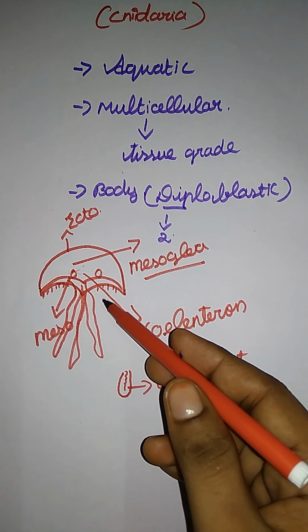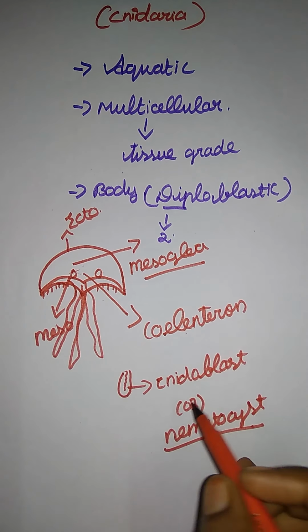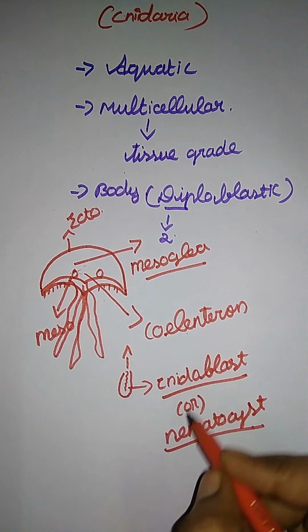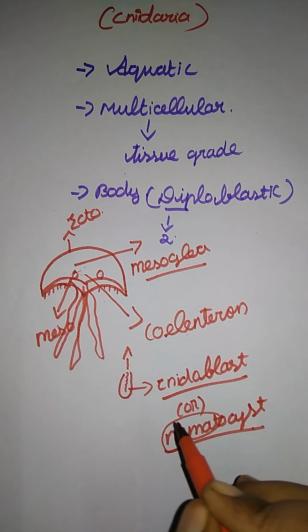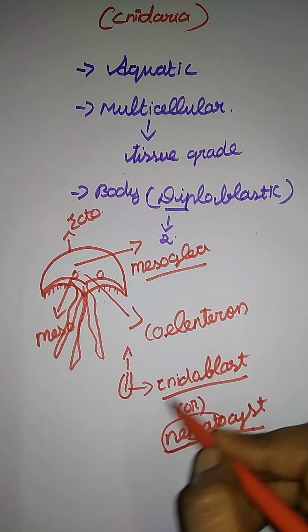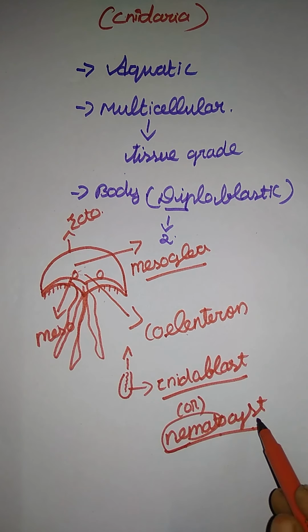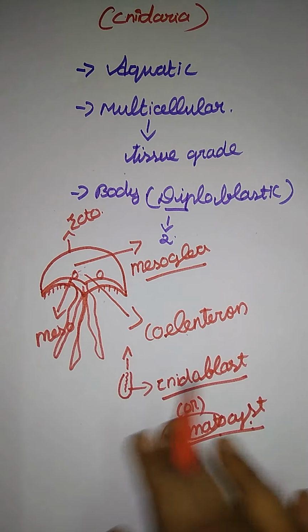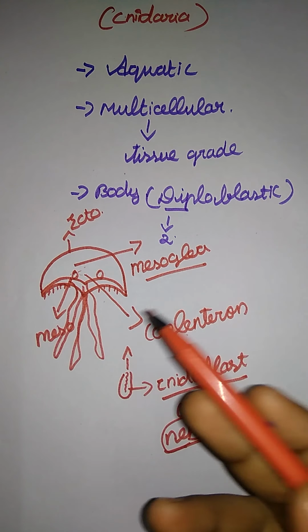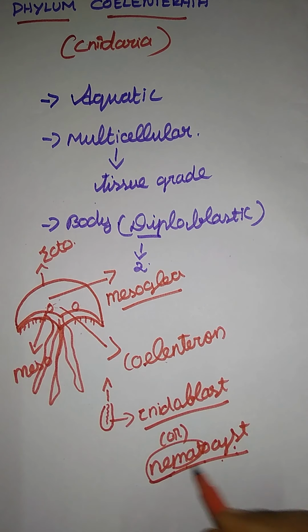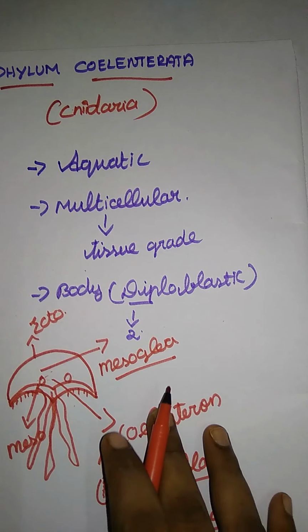they push the cnidoblast cells out and attack it. Toxins are produced from those stinging cells, the cnidoblast cells. That is the nematocytes. It works like anaesthesia for a short time, bringing the predator to a distraction, so that they escape from that predator. So that is the major function of nematocytes, the toxins. Okay, so that's it for Coelenterata.